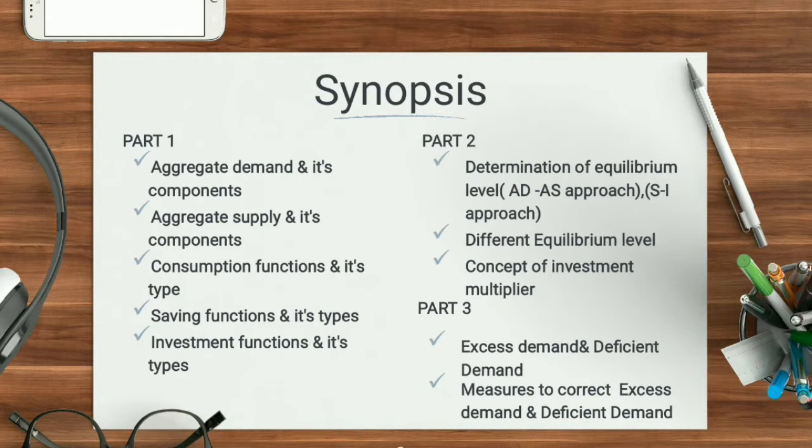In the first part, we are going to understand the basic concepts. In the second part, which is very important from the exam point of view, we have to understand the approaches to determine the aggregate demand and its equilibrium. And in the third part, we are going to solve the problems that arise due to aggregate demand and aggregate supply. So go through all the synopsis and note it down properly in your notes copy and understand the overview.